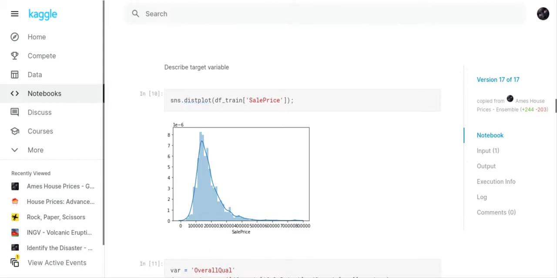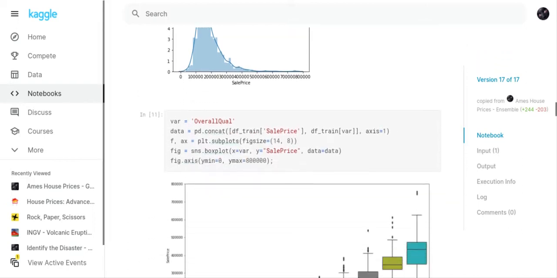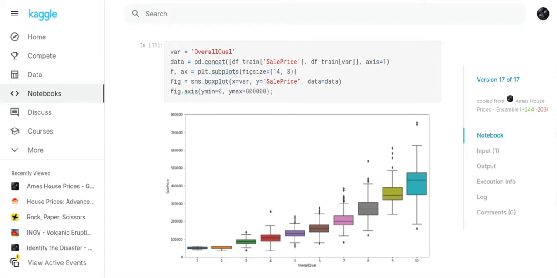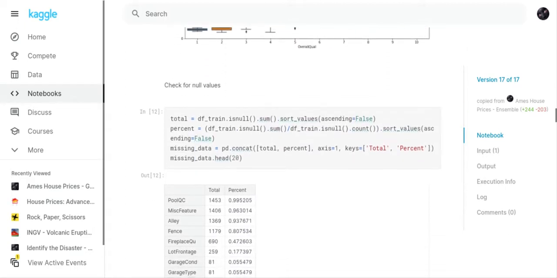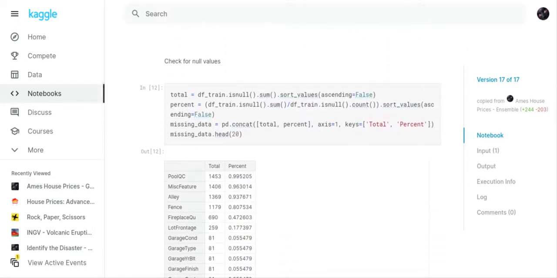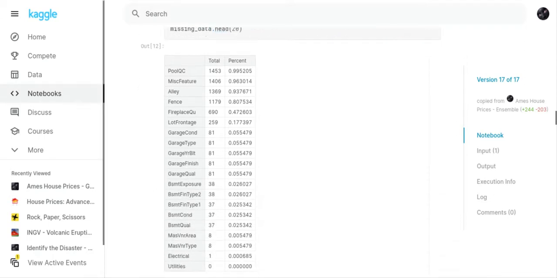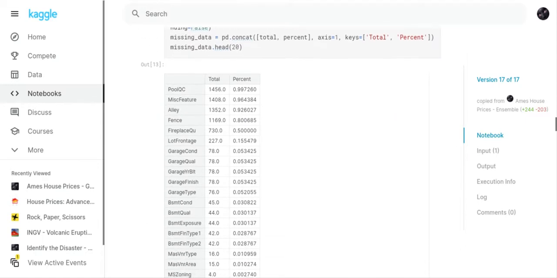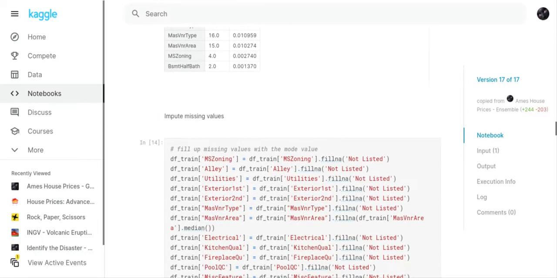And we describe our target variable, so you can see the average of the housing prices. So we can see how the overall quality relates to the sale price. The better the quality, the higher the price. Now what we're going to do is check for any null values for the test file and the train file.